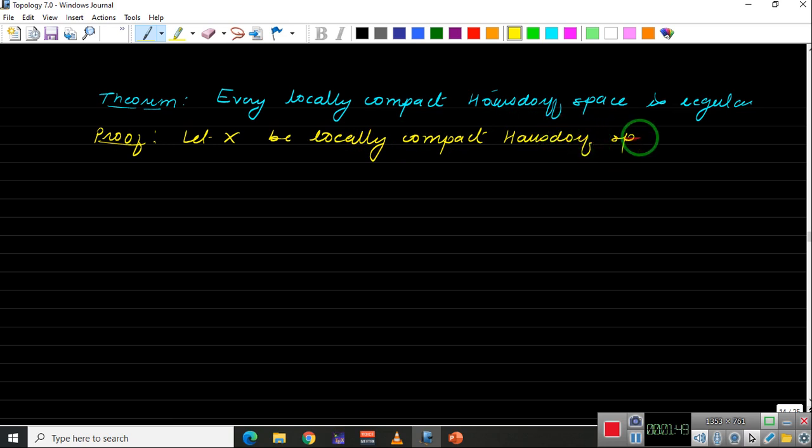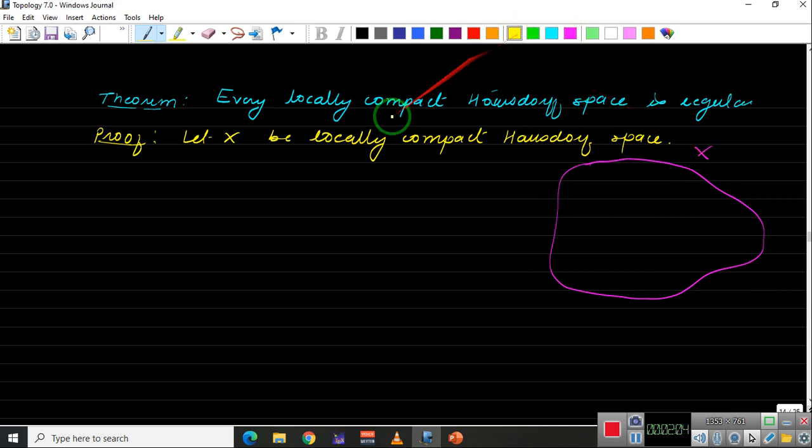Let us draw it. This is our topological space X, and inside X we will see what we have as we proceed.